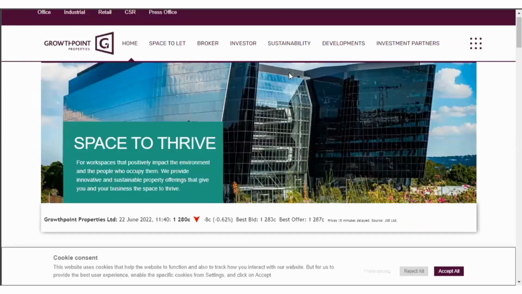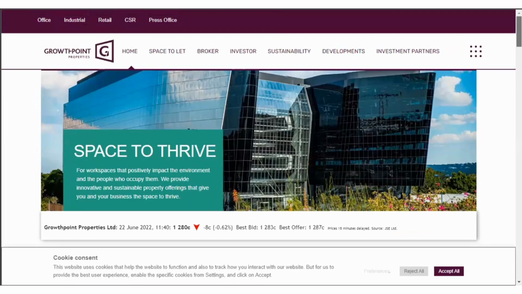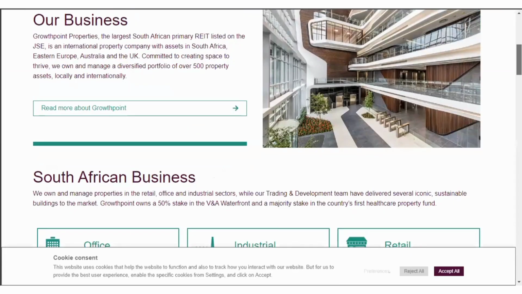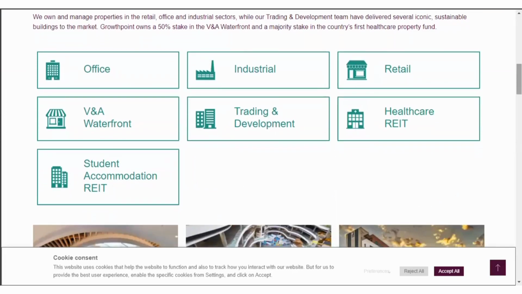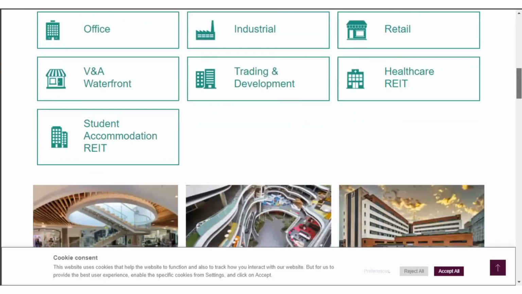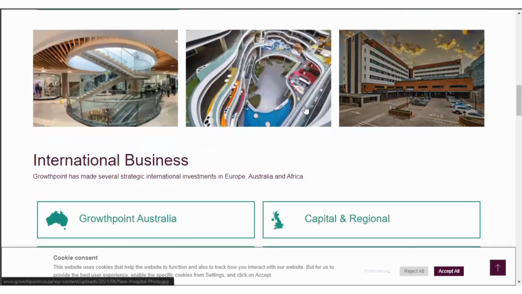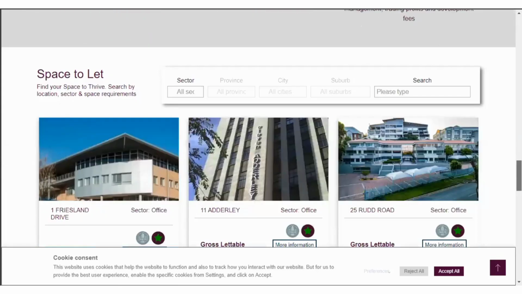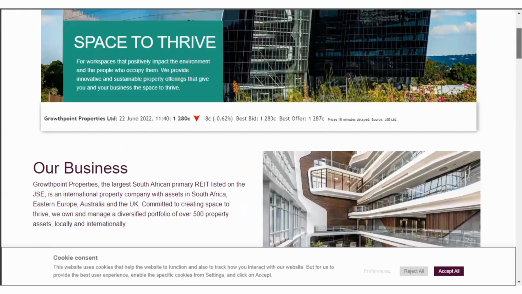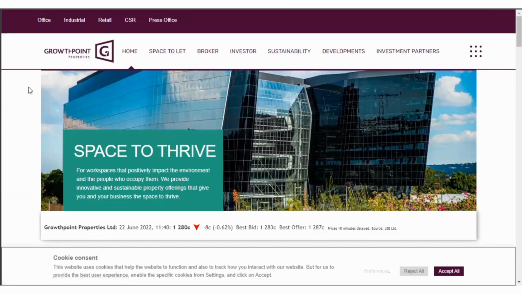Maybe let's go to see Growth Point, right? We're on Growth Point's website right now, and we can see quite a lot of things about the business. Growth Point, of course, is one of, if not the biggest, real estate investment trusts in South Africa, and we can see the various industries that they're in. They're in office, industrial, retail, healthcare, trading and development, and they've got half ownership of the V&A Waterfront, and they've got a student accommodation REIT that they own as well. So they're in quite a lot of things, and if you are a shareholder of this particular company, these are the properties you would own. They've got a very large portfolio, and it would take quite a while to go through the whole website just to see it.